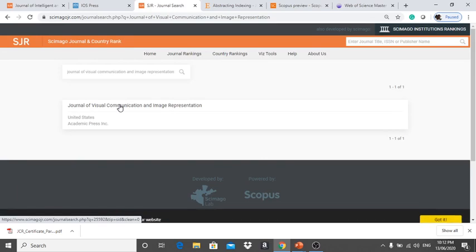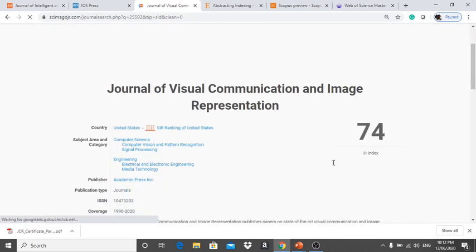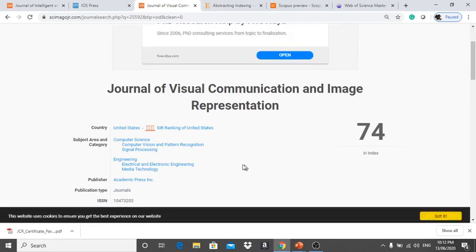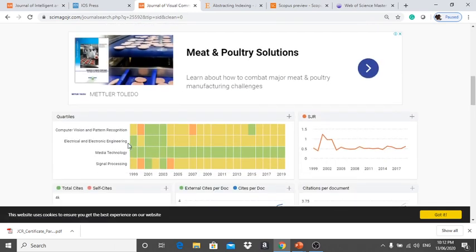Here you can notice that the H index is 74. Okay, so based on the H index also we can assume this is a good journal. The categories are also available: computer vision and pattern recognition, signal processing, electrical and electronic engineering, and media technology. So four categories are available here. Computer vision and pattern recognition belongs to the Q2 quartile, and media technology comes under the Q1 category.